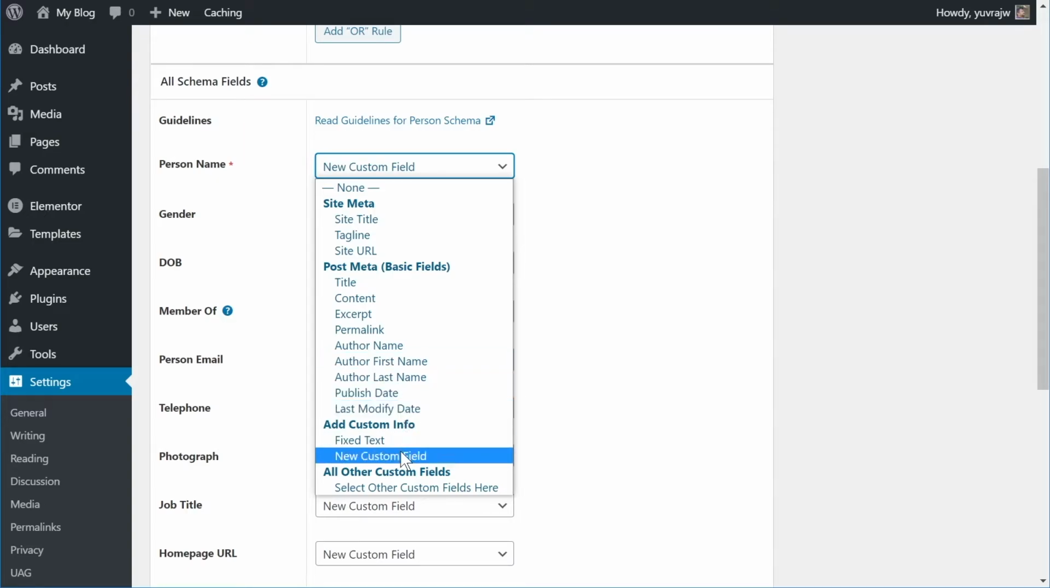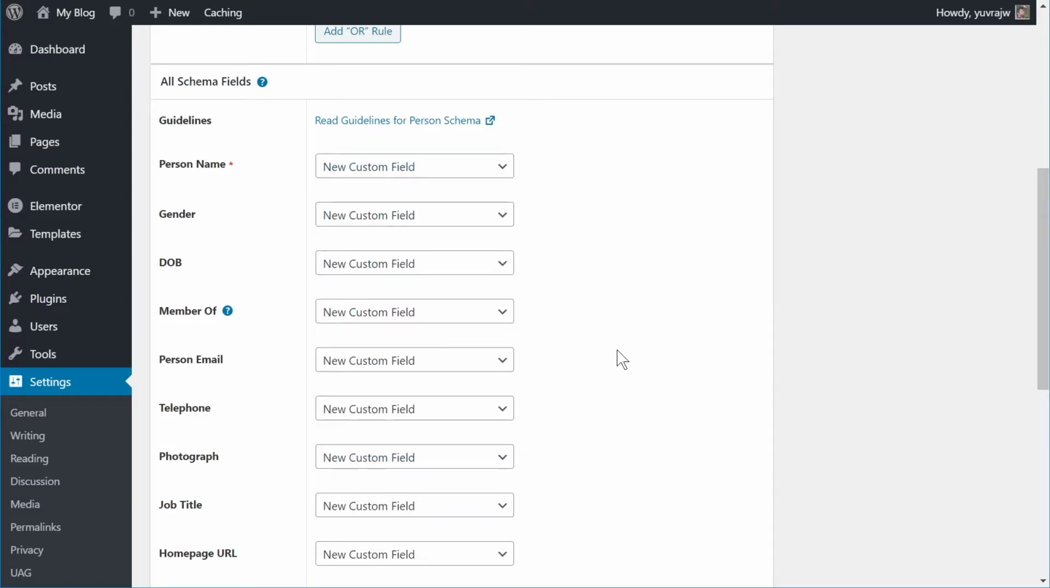And whenever you see the new custom field, it just means that you can enter the data on the post itself. You don't have to configure it in the schema, and you don't need to map it to existing fields on your website. Now, as I mentioned, for the person schema, you would create one schema for one particular person. That means the schema data is not going to change on a per page or per post basis. So whatever you configure here can be constant throughout all the pages and posts on your website.